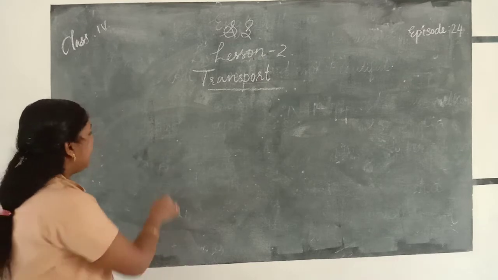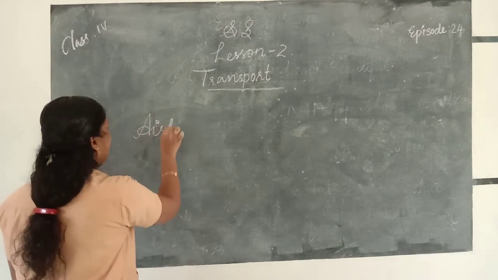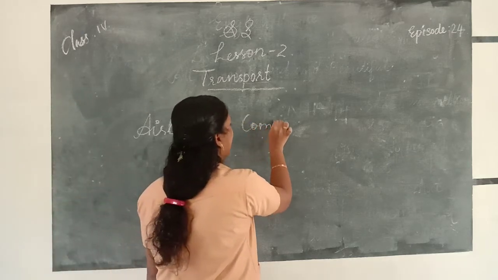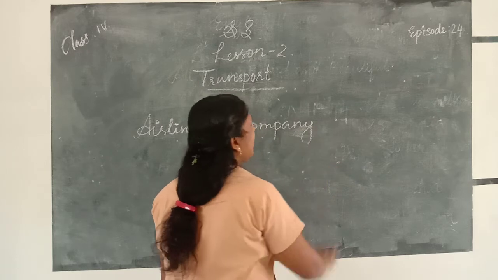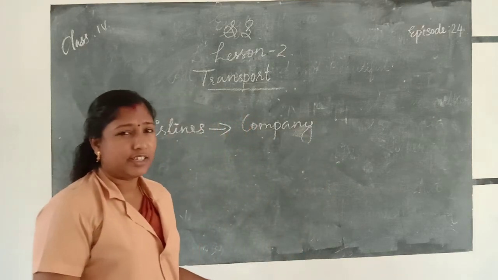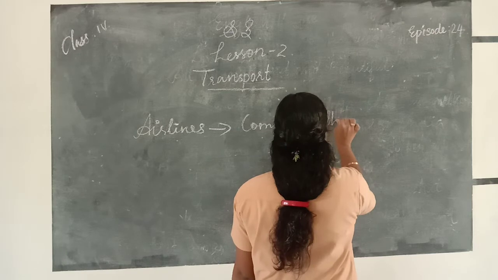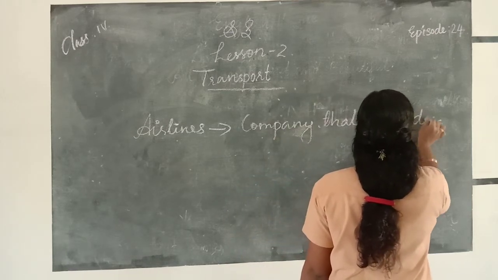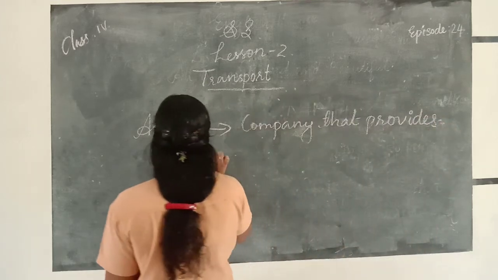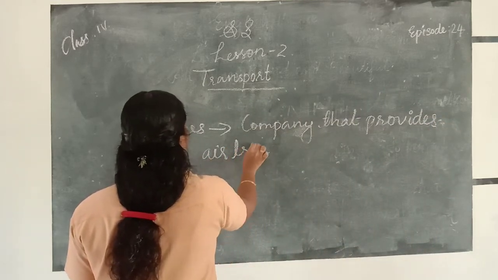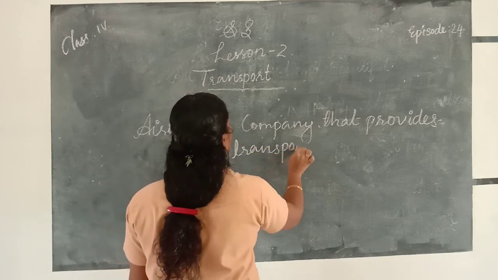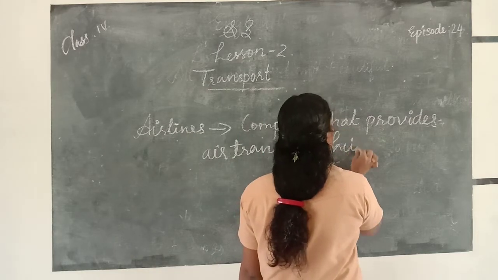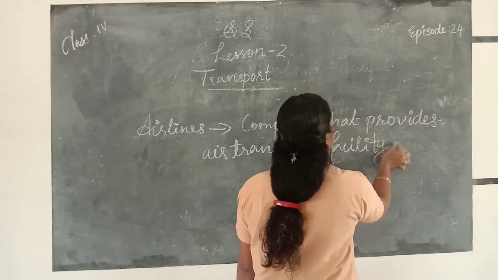What do you mean by airlines? An airline is a company that provides air transport facilities to the public.